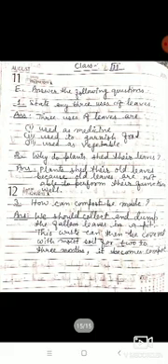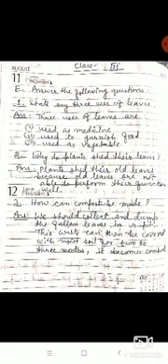Okay, now come to question number 2. Question number 2 is, why do plants shed their leaves? What will you write? You will write, plants shed their old leaves because old leaves are not able to perform their function well. Again I am going to repeat it. Plants shed their old leaves because old leaves are not able to perform their function well. Okay, so this is the answer of question 2.